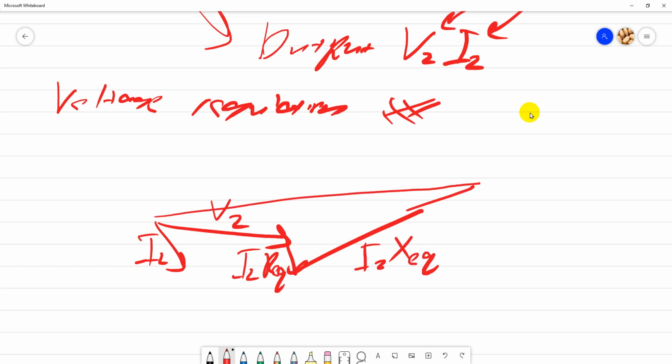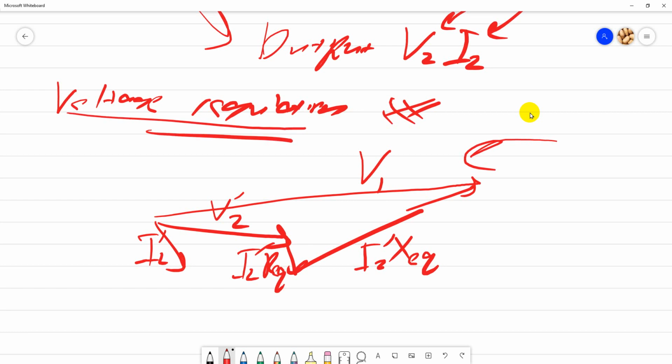So you get a V1. Make sure you know how to draw this. I think this one is bar, right? This one is bar, and bar. Check back the YouTube video I gave you on how to do voltage regulation, because this is quite difficult. So you need to know how to do this.